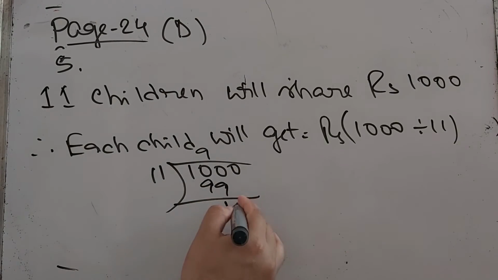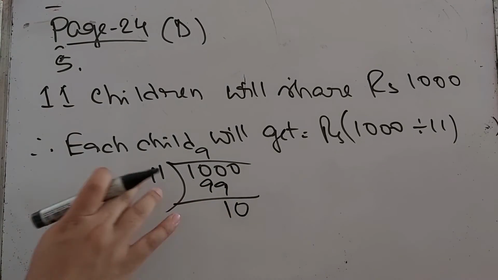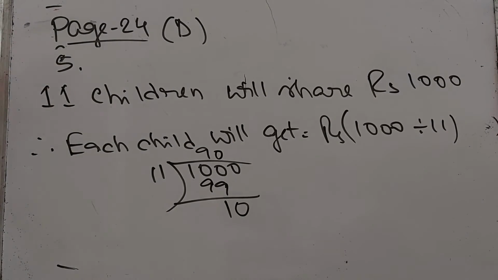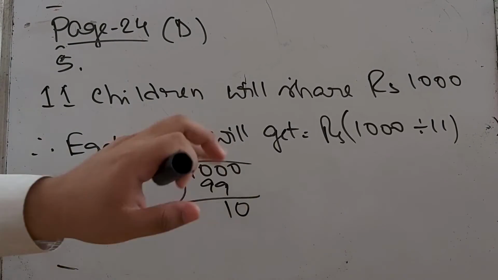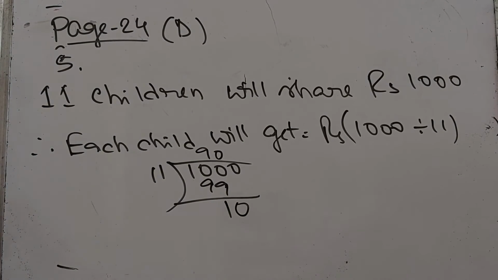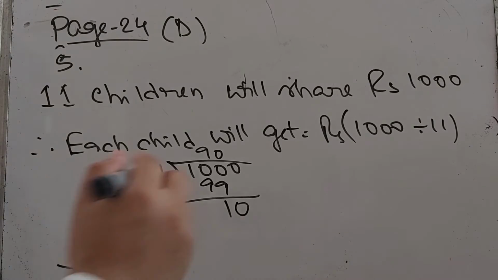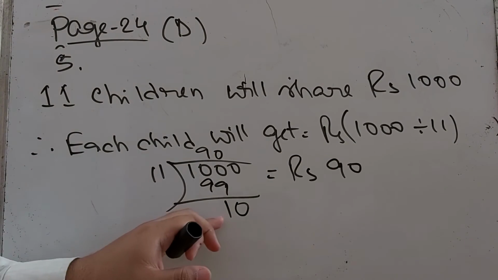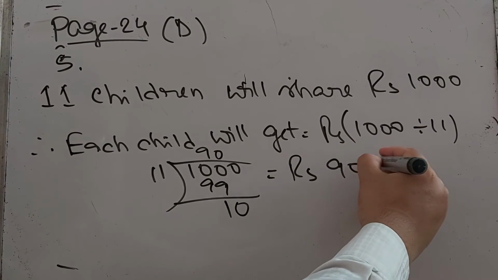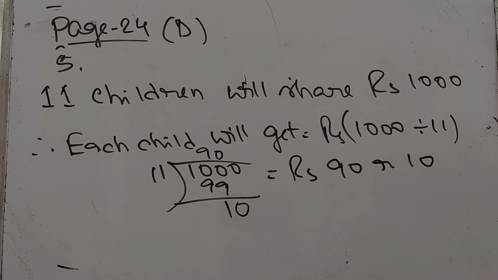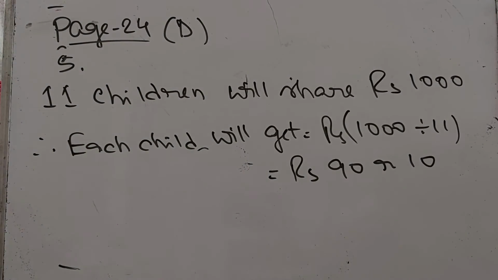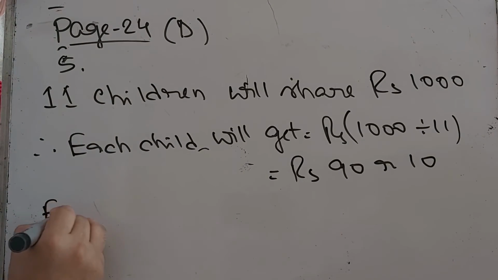So we have to put 0 here. We cannot divide this 10 by 11, so we have to put an extra 0 in the quotient. So rupees 90, and what is the remainder? Remainder is 10. So each child will get 90 rupees.